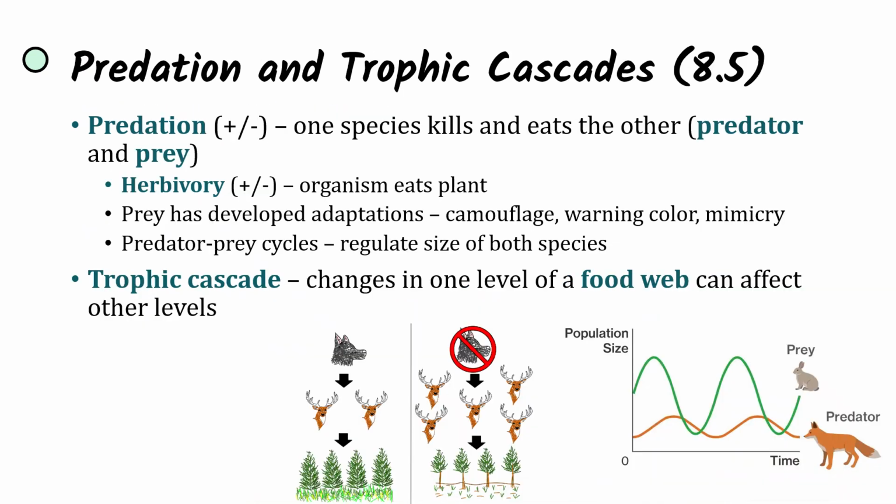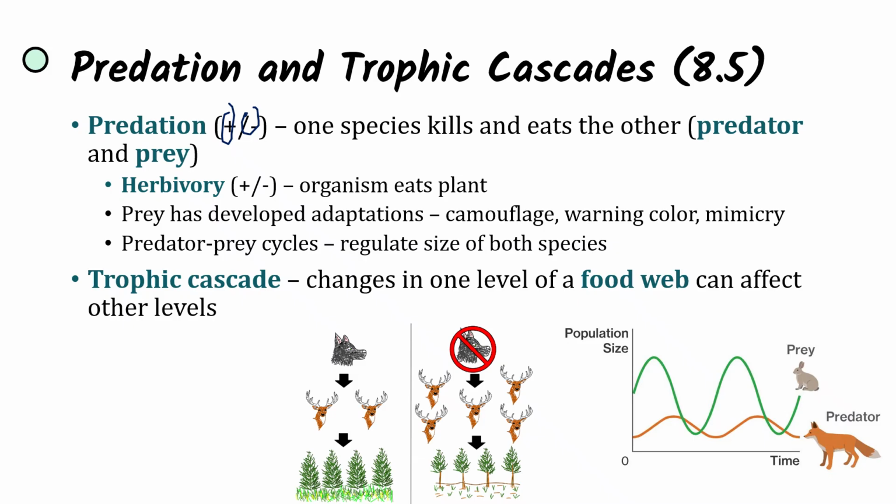So we've got predation and trophic cascades now, another interspecific interaction. And so predation is going to be positive for one species and negative for the other species. One species is going to kill and eat the other, predator and prey. And we also see herbivory, where the organism is going to eat the plant. And prey has developed adaptations in order to avoid predation, such as camouflage, where we're going to be hiding, warning colors saying, "Don't eat me, I'm poisonous." And mimicry, where we are not poisonous, but we have warning colors that show that we are.